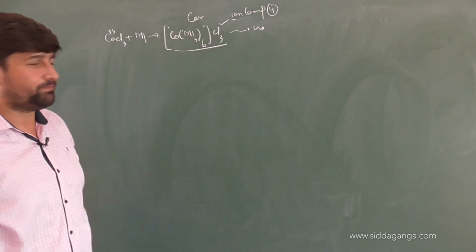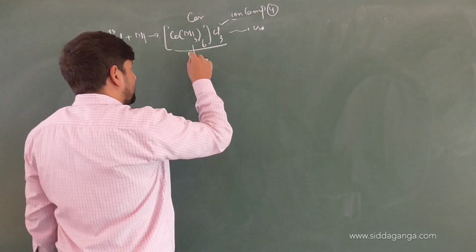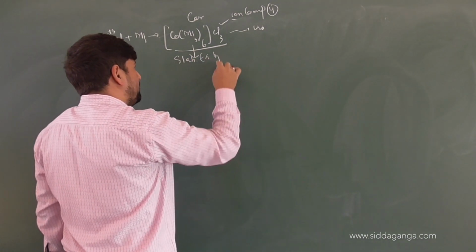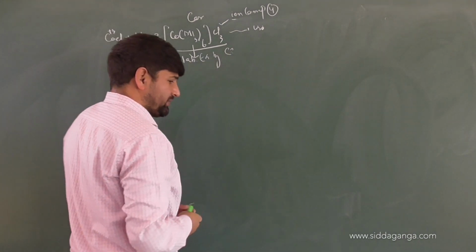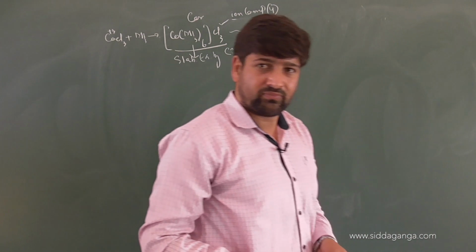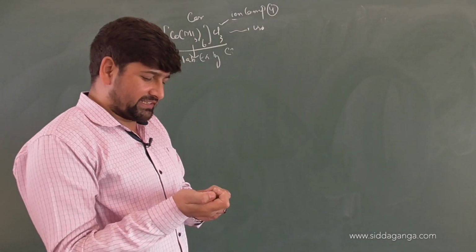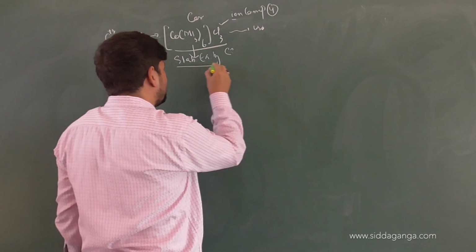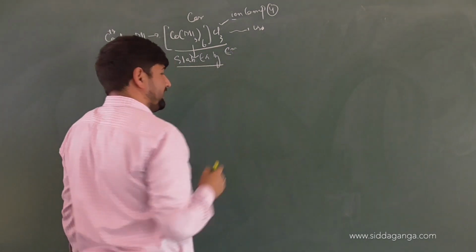It's only possible when in the medium the stability exercised by the coordination complex is more. Only then will the coordination compound be made.